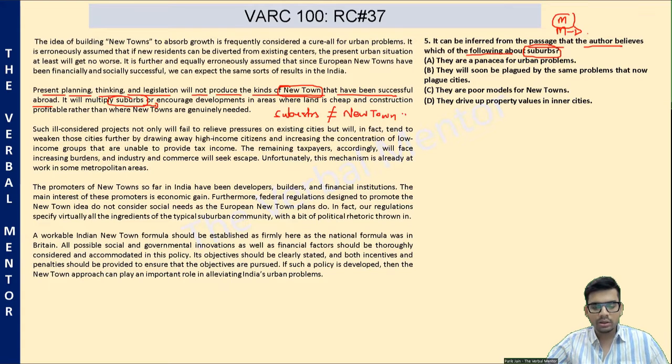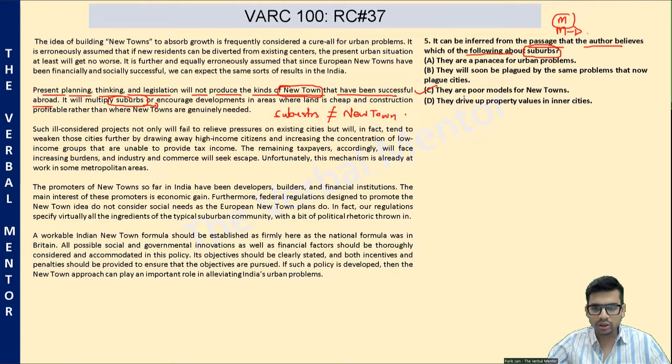They will only multiply suburbs, which means according to the author, suburbs are insufficient somehow, they're not as good. Which means the correct answer has to be option C.